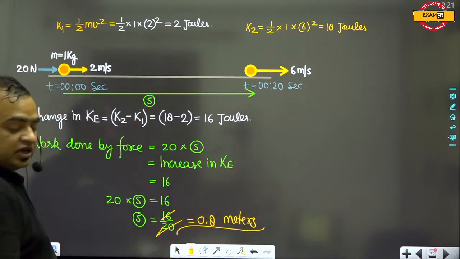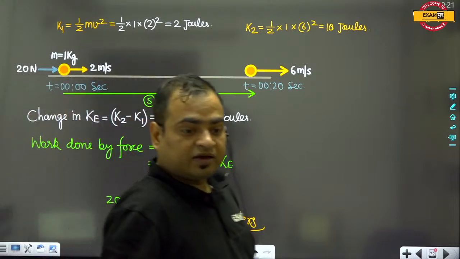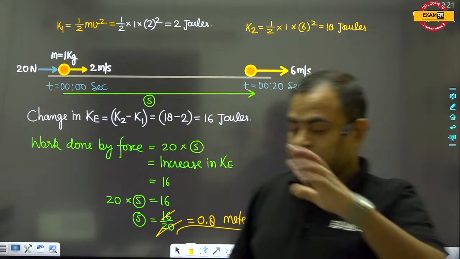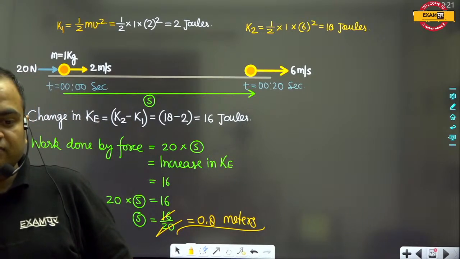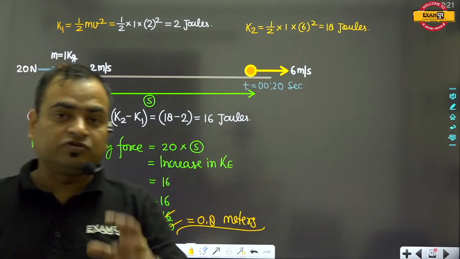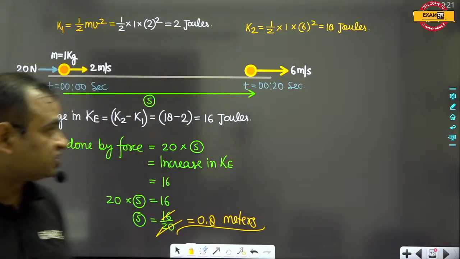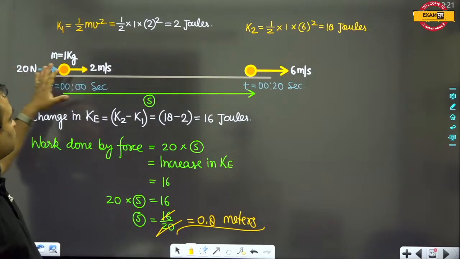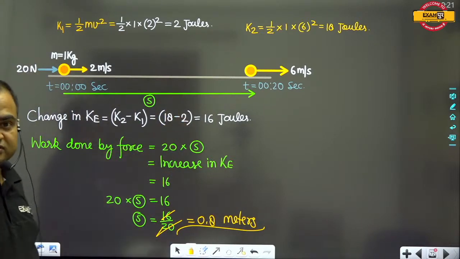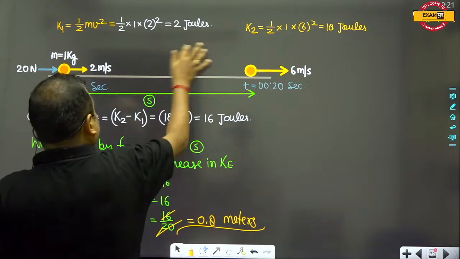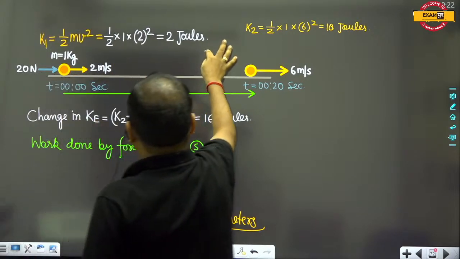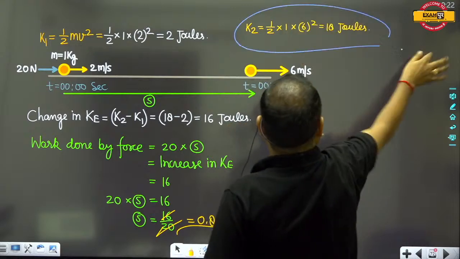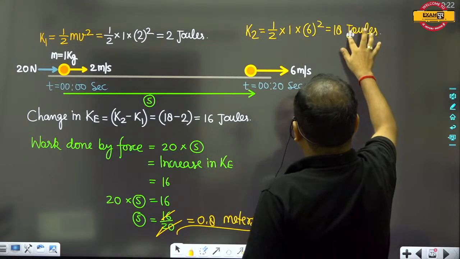So here, guys, we can see that the work done by the external force is always equal to the increase in kinetic energy. Hence we can say that the external force on the body actually increases the kinetic energy. So here this will be the correct answer.